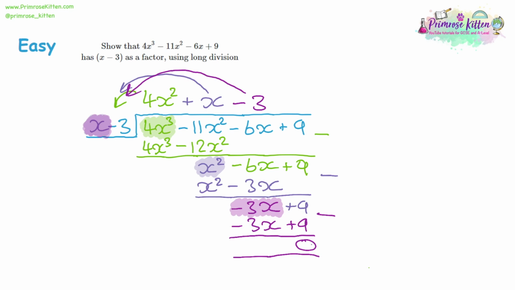because the remainder is 0. If the remainder is 0, then we've shown it's a factor. Just the same as I use normal numbers. You can say things like 3 is a factor of 12, because when you divide 12 by 3, you get 4, which is a whole number, and that means there's a remainder 0.